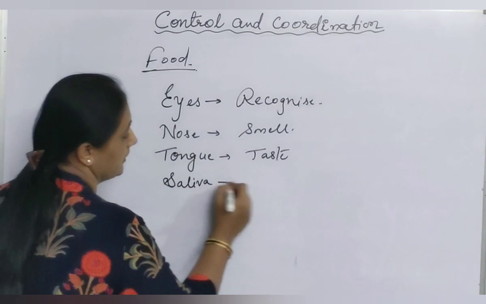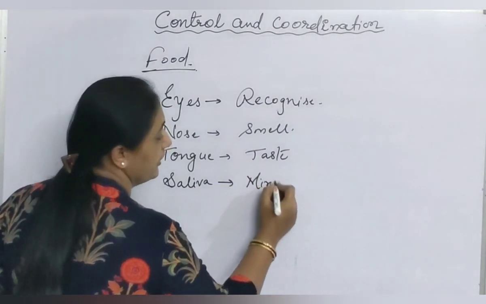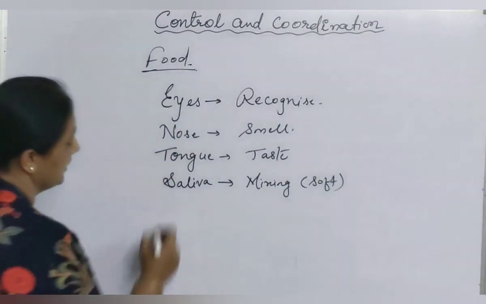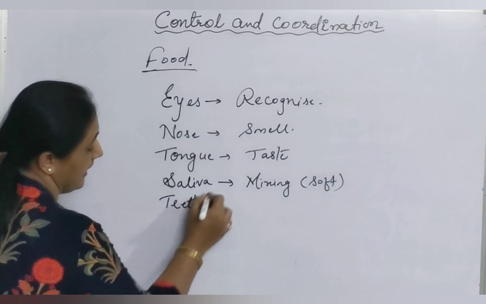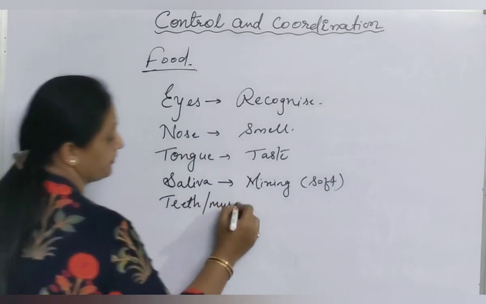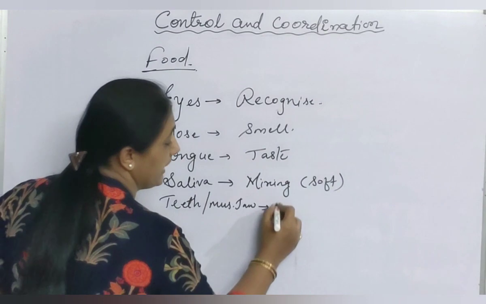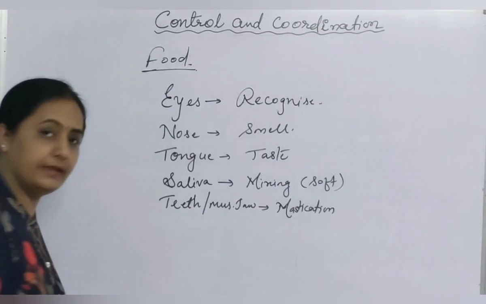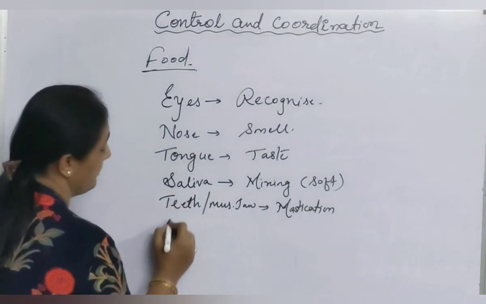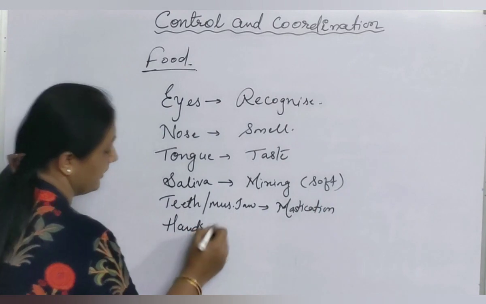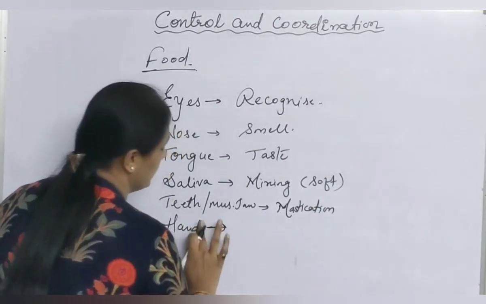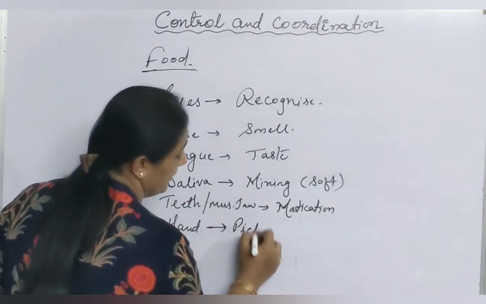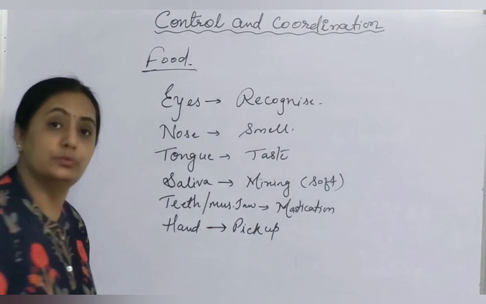Saliva for mixing food and make it soft and pass it further. Teeth and muscles of jaw are involved for breaking of food, or you can say mastication of food to make it into fine particles. Then basically hands, involvement of hand for taking food up to mouth. So to pick up food and bring it up to mouth.